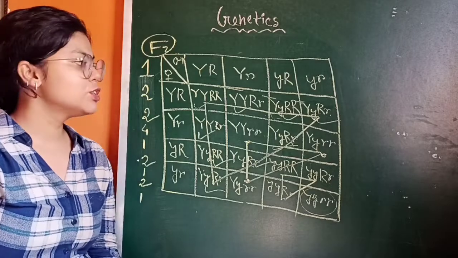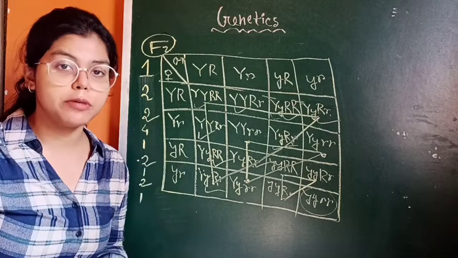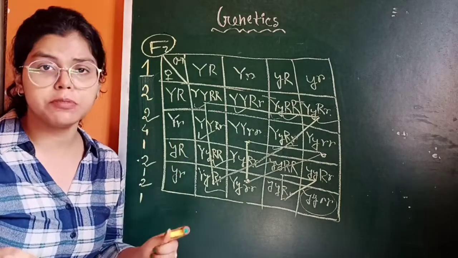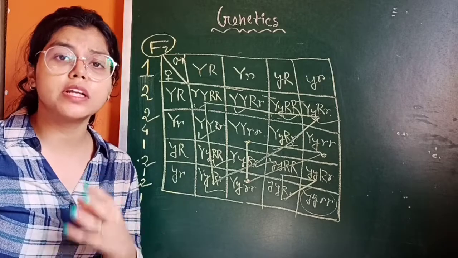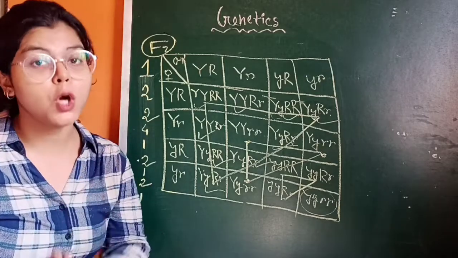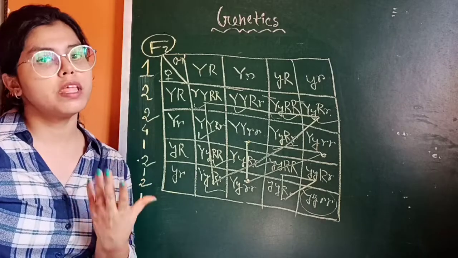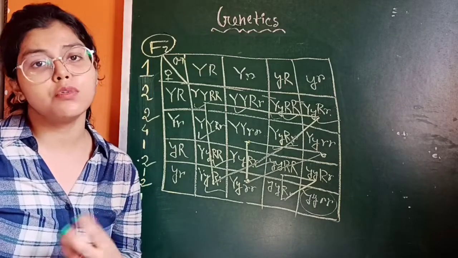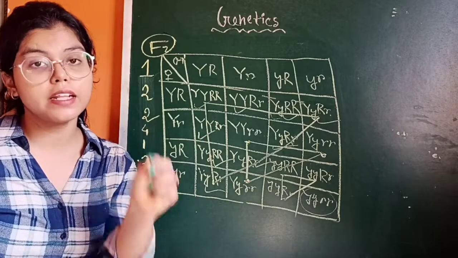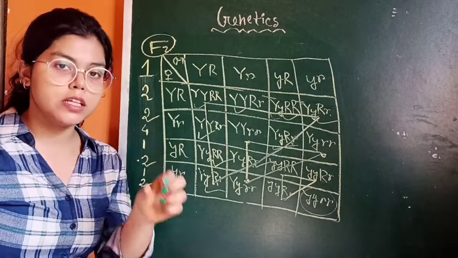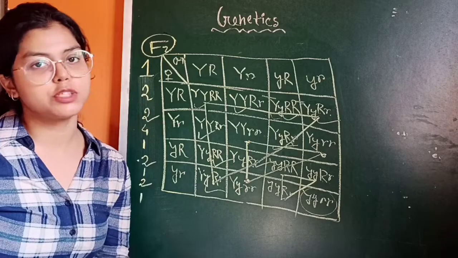So this is basically the phenotypic ratio and the genotypic ratio of the dihybrid cross, and the overall thing about the dihybrid cross. Mendel concluded the experiment with a particular law, which is independent assortment. So in the question paper, when you are asked to write the dihybrid cross, you should mention that law, independent assortment, which is the conclusion of the experiment.